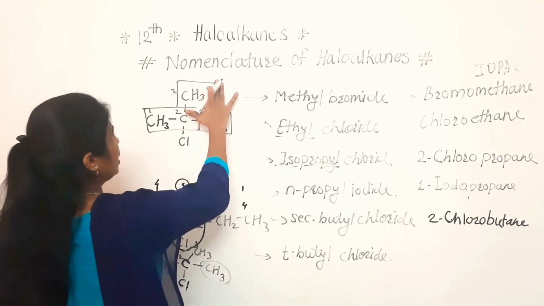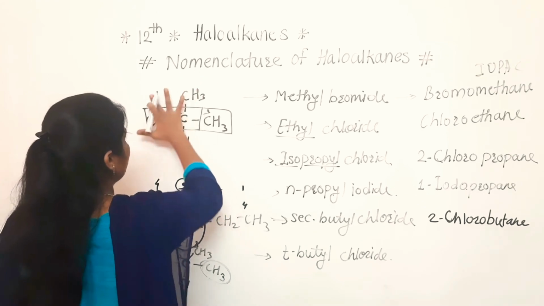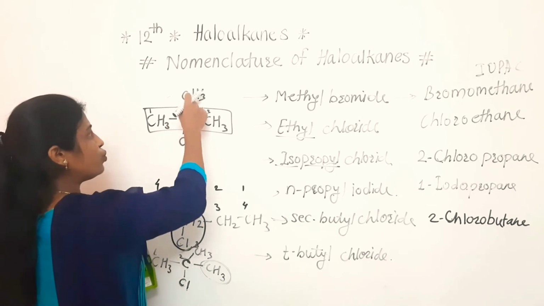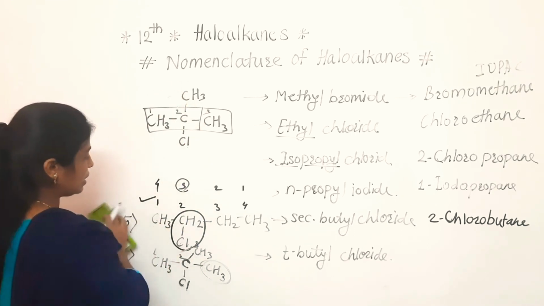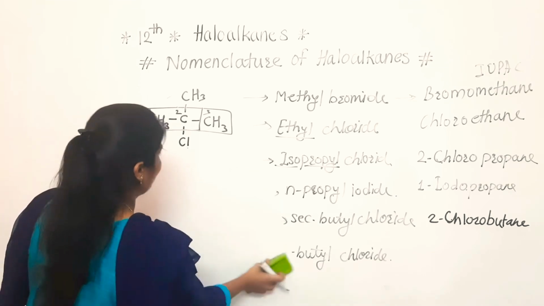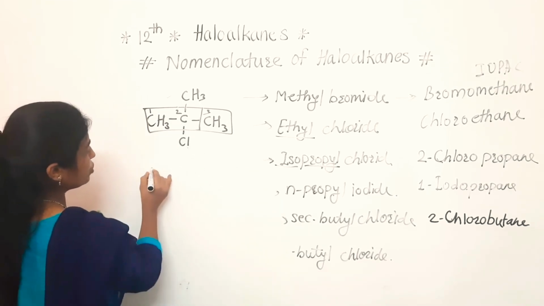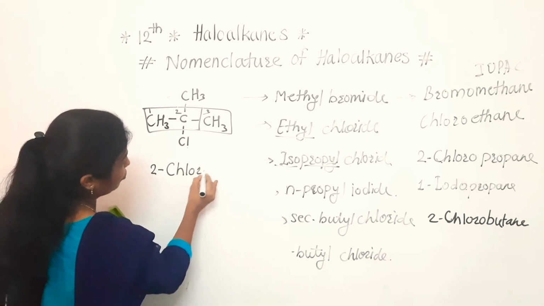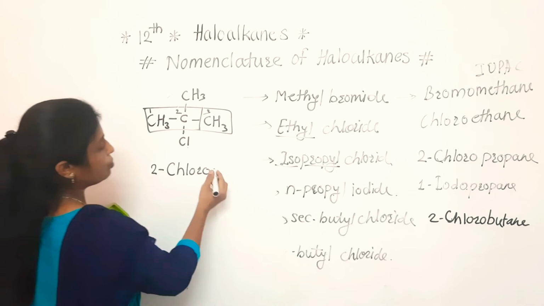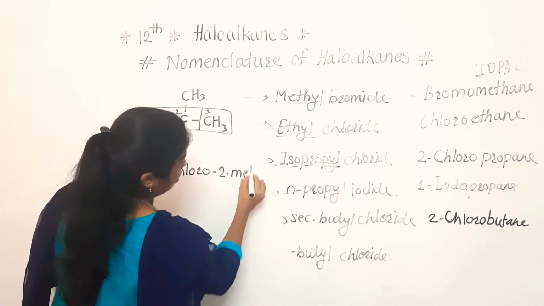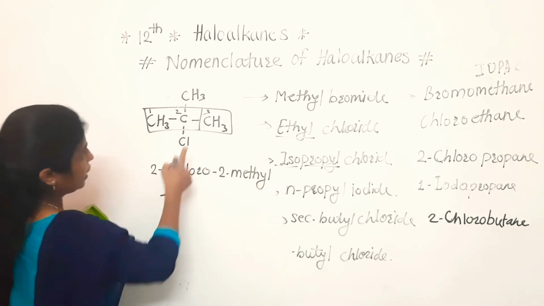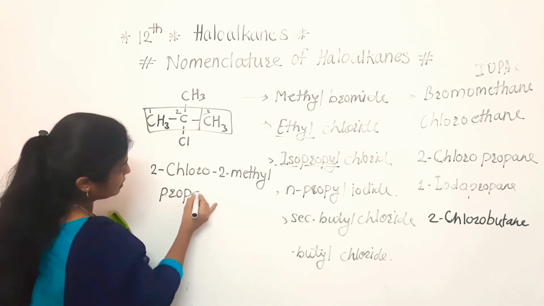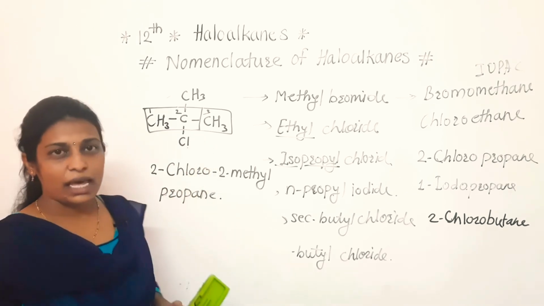But now see here, if we consider this as the straight chain for the numbering, at that time a chlorine is attached at the second position, and one CH3 is attached at the second position. How to write its name? The second position, so 2. After that we have to write halo, so 2-chloro. After that, a dash, and at the second position one methyl group is there, so 2-methyl. After that, again, how many carbon atoms are there? 3. So it is propane. So this is the IUPAC name of this haloalkane.